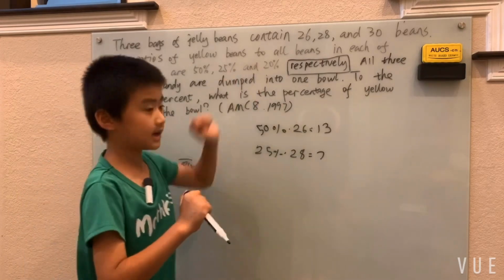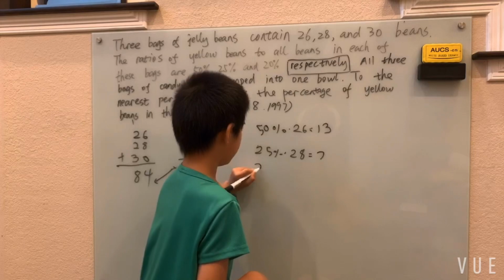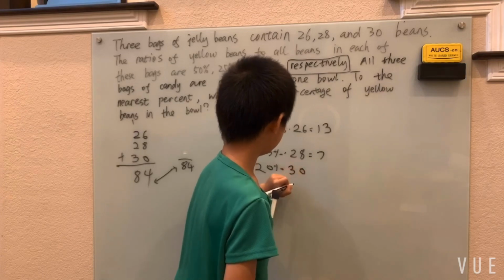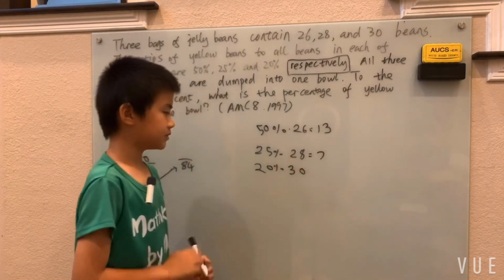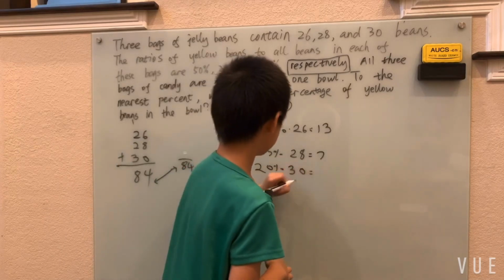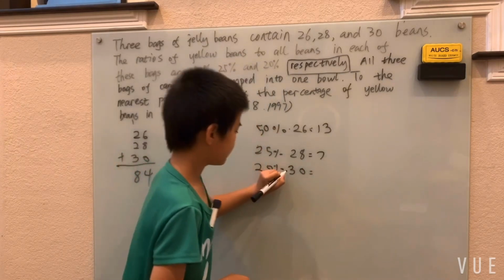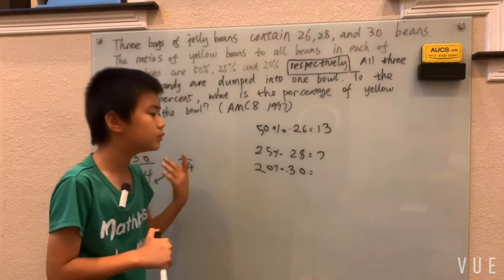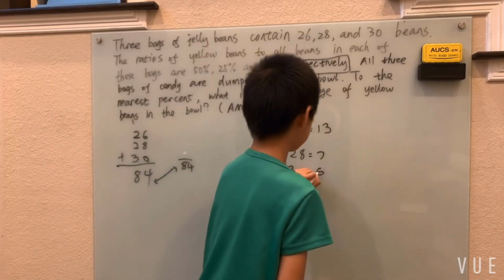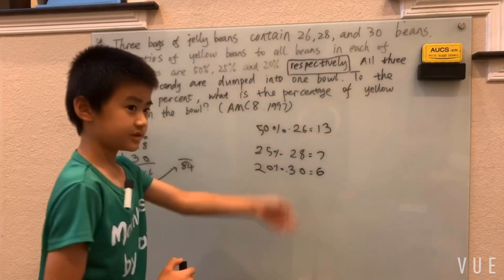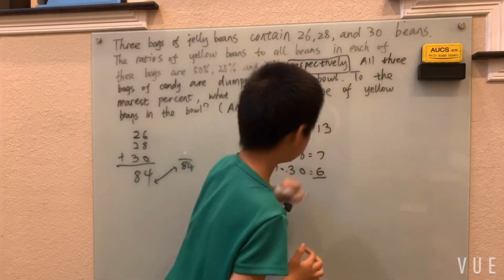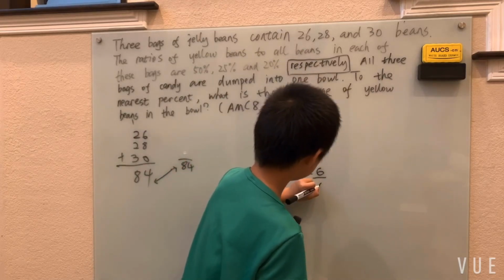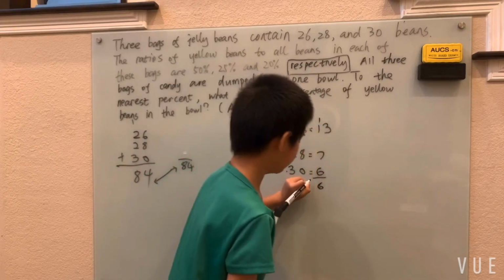And finally, we just have to take care of the 20%. And again, conveniently, these percents are chosen so that we have 20% of 30. Of means times. 20% of 30. Well, 20% is 1/5. 1/5 of 30 is just 6, which I hope you know as well. And I just have to add these up. 13 plus 7 plus 6. That is 26.